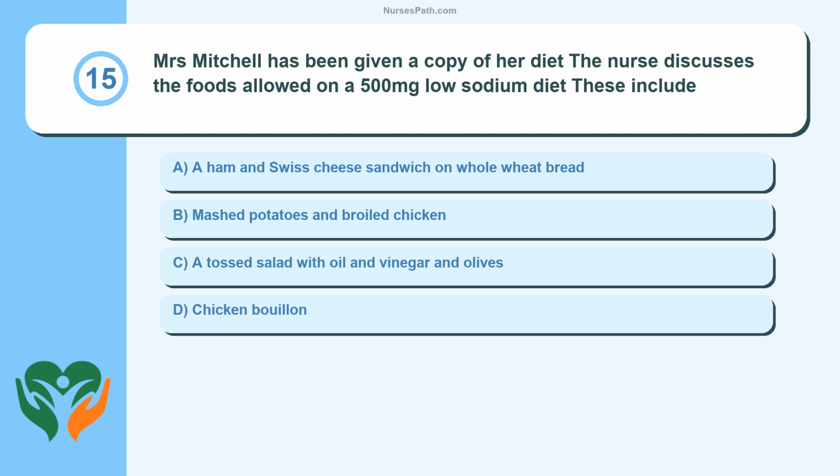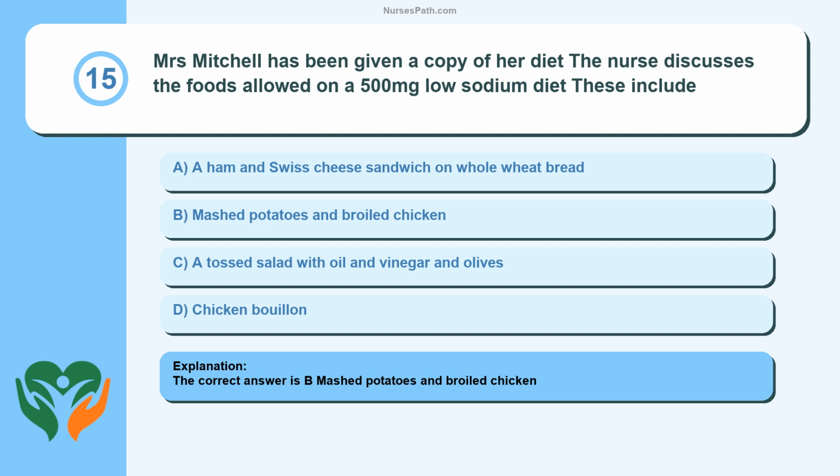Question 15. Mrs. Mitchell has been given a copy of her diet. The nurse discusses the foods allowed on a 500 mg low-sodium diet. These include a ham and Swiss cheese sandwich on whole wheat bread, mashed potatoes and broiled chicken, a tossed salad with oil and vinegar and olives, chicken bouillon. The correct answer is B, mashed potatoes and broiled chicken.